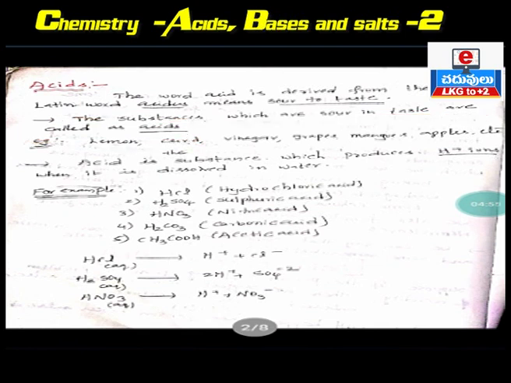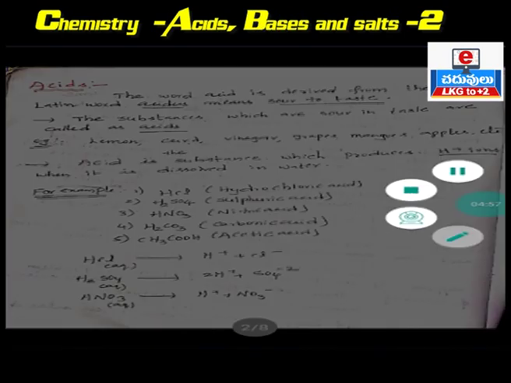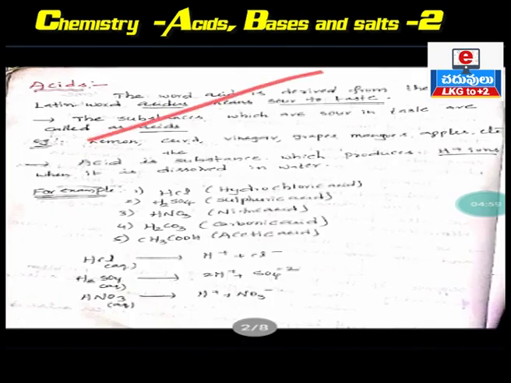Here I have given some examples of acids. Lemon is sour in taste due to the presence of citric acid. Curd is sour, containing lactic acid. Vinegar contains acetic acid. Grapes contain citric acid and lactic acid. Mangoes are also sour, with citric acid.